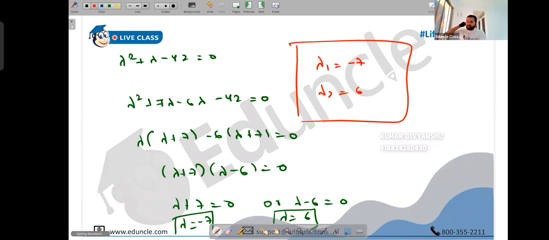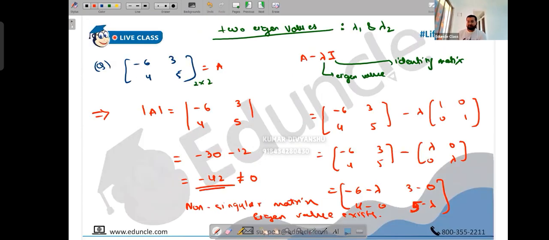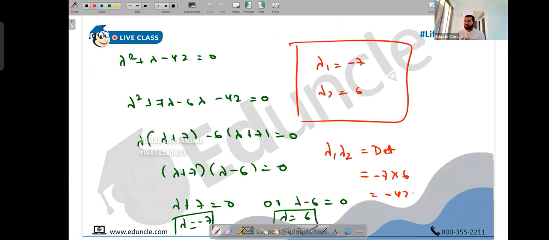Now, after you get the result, also ensure that it's correct. You must have learned that the product of eigenvalues is equal to the determinant. So after getting the values, check whether you're getting the determinant. Minus 7 into 6 is minus 42, and our determinant was minus 42. Absolutely. So once you get the eigenvalues, verify for a second so that you don't mark the wrong option, because what if you have made some calculation error? If I had done something else, my answer wouldn't have matched up and I would have gone back and checked that something had gone wrong. So always multiply the eigenvalues and see if it equals the determinant.